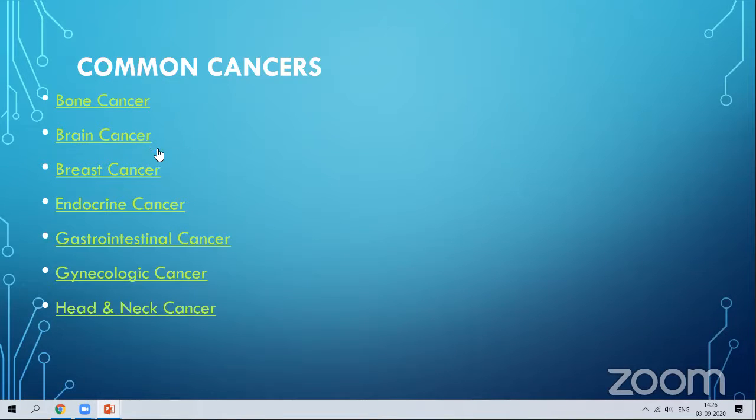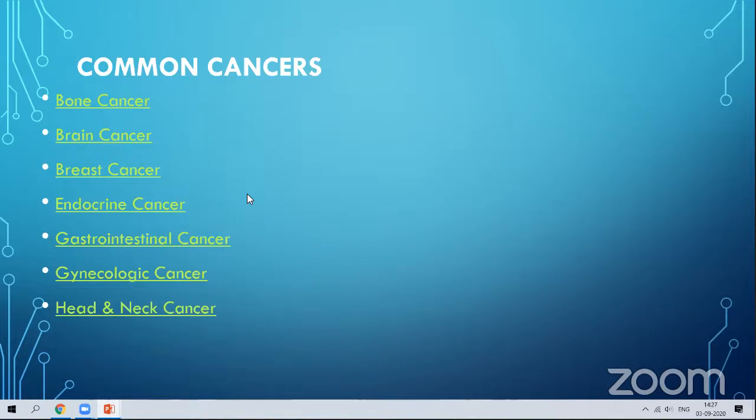Brain cancer. A brain tumor which hinders the performance of the brain is called cancer. So brain cancer occurs in the brain and also the spinal cord. Breast cancer is common among women. Endocrine cancer affects the endocrine system.